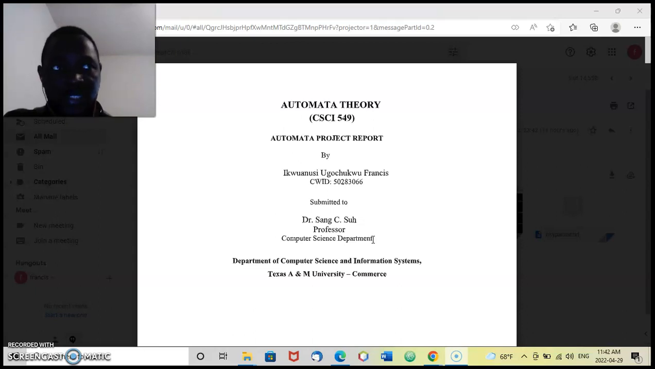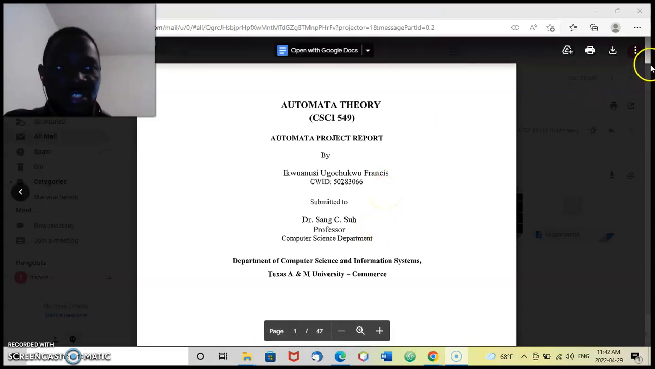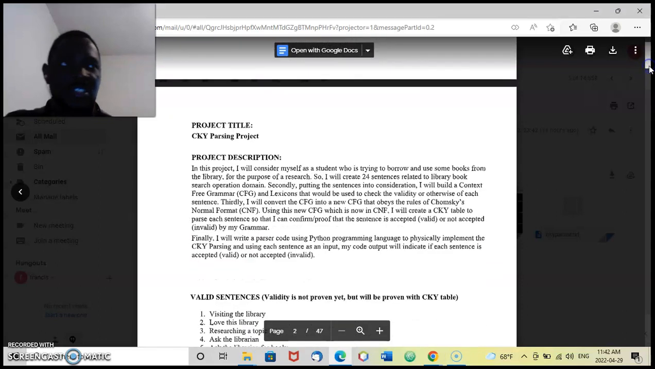The project is titled CKY Parser in Automata Theory. I titled it the CKY Parser because it has to do with creating different sentences, then using the CKY Parser with a context-free grammar which I also created, and confirming whether the sentences are valid or invalid.